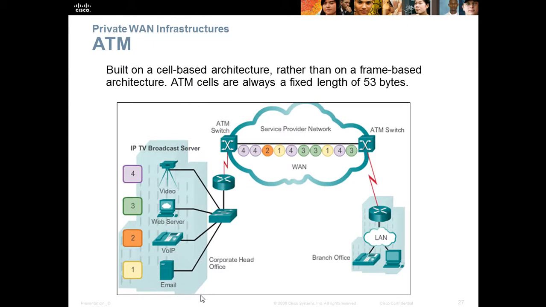Asynchronous Transfer Mode, or ATM. It is built on a cell-based architecture rather than on a frame-based architecture. ATM cells are always a fixed length of 53 bytes.